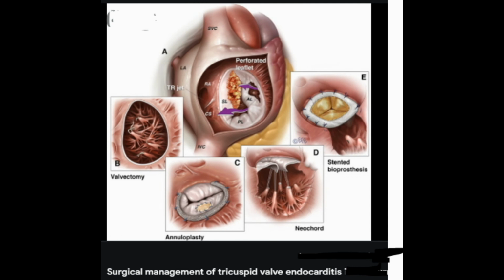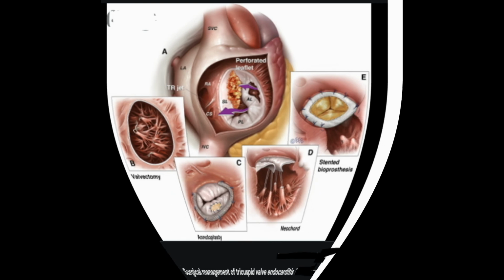Surgery. If the endocarditis has damaged the heart, surgery may be necessary. Heart surgery may be necessary if there is damage to the heart valves. Surgery is recommended if the heart valve is so damaged that it does not close tightly enough, and regurgitation occurs, where the blood flows back into the heart.